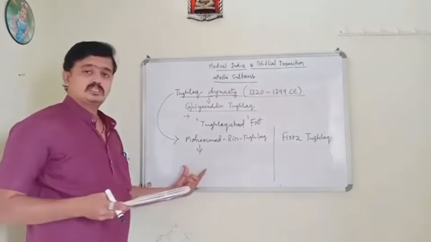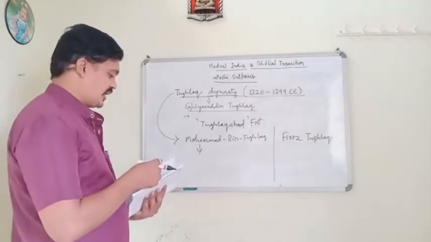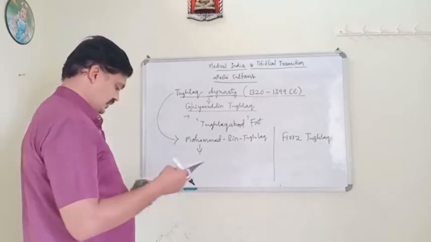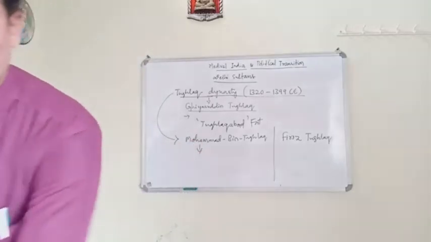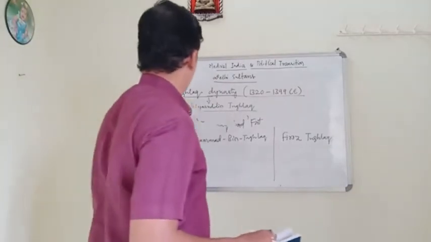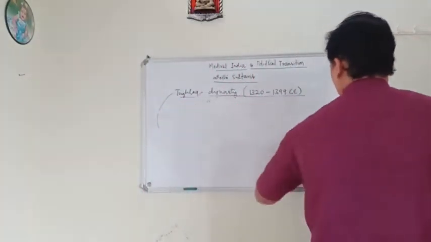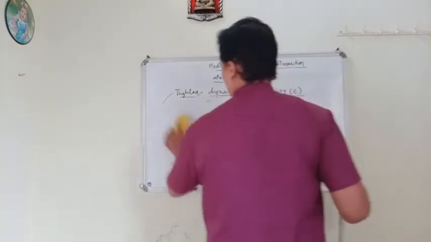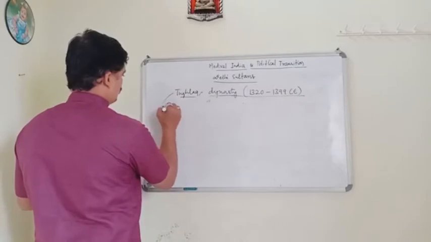When we come to his administrative reforms, they are subdivided. The administrative reforms of Muhammad bin Tughlaq.